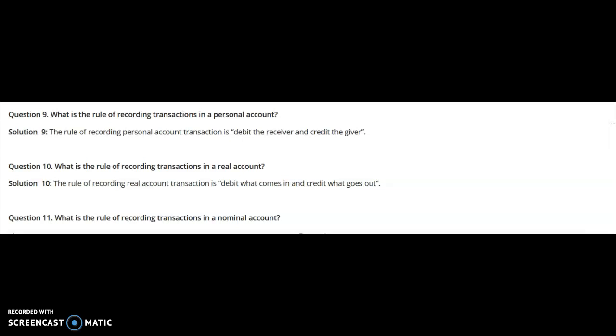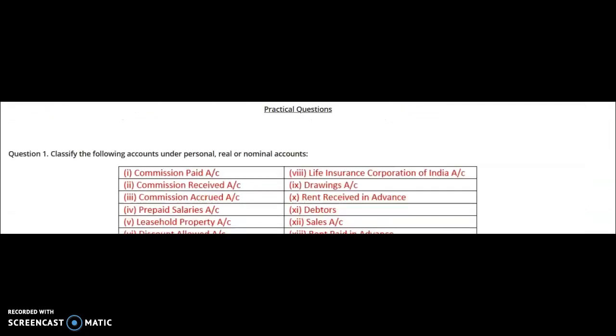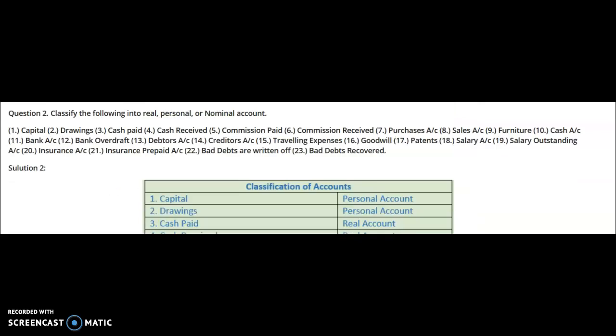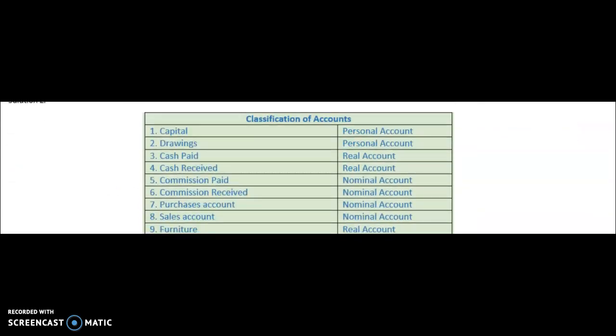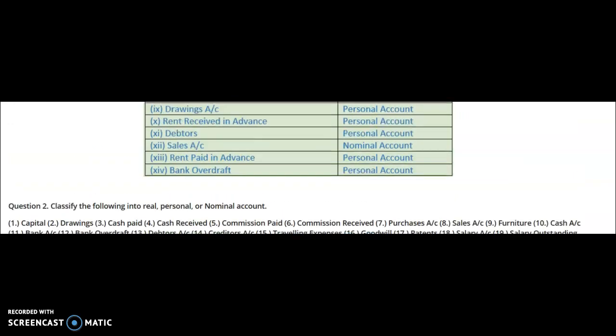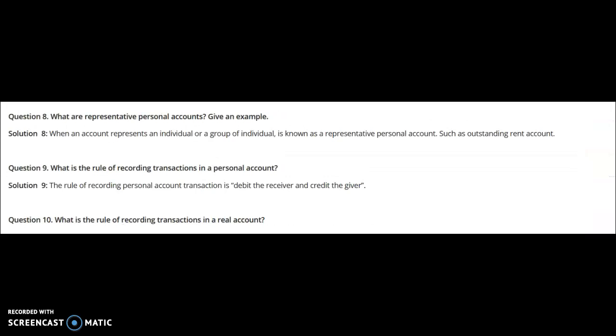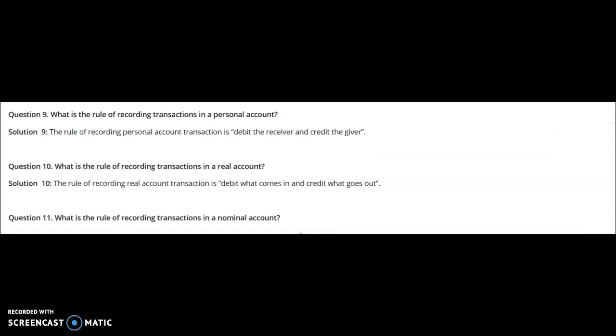So with reference to the journal, we have to understand how these rules will apply with reference to the type of accounts. In this complete lesson, we have learned the very important different types of accounts. We also had practical or numerical questions where we understood which particular account belongs to which particular category. We also learned the different types of accounts and their classification. And we learned a very important aspect, the rules applicable to the different types of accounts. These rules are called the rules of debit and credit. Now we have an understanding of this concept.